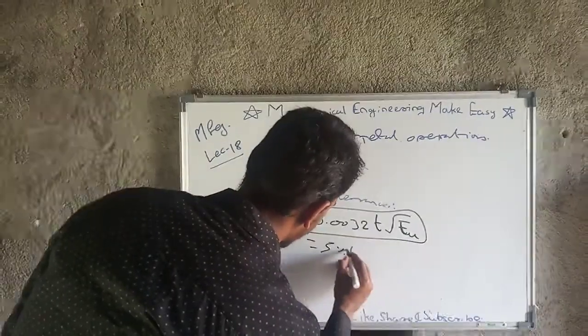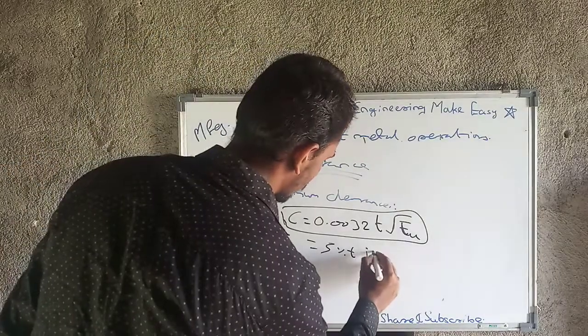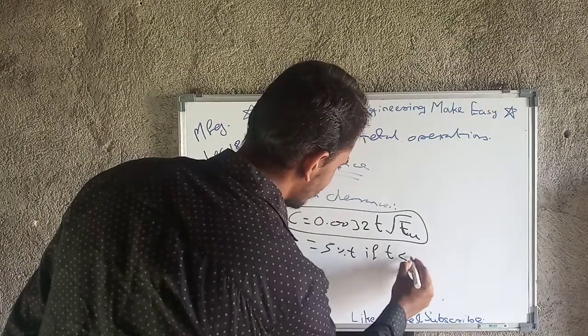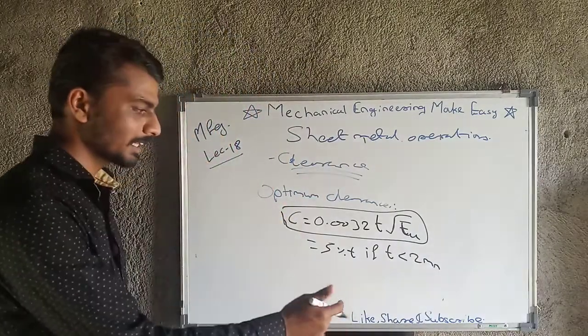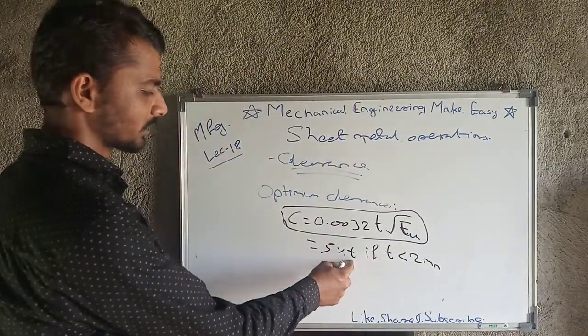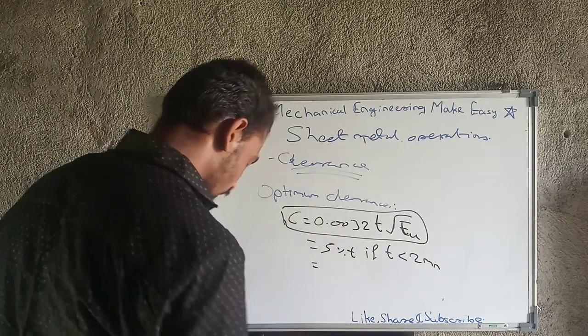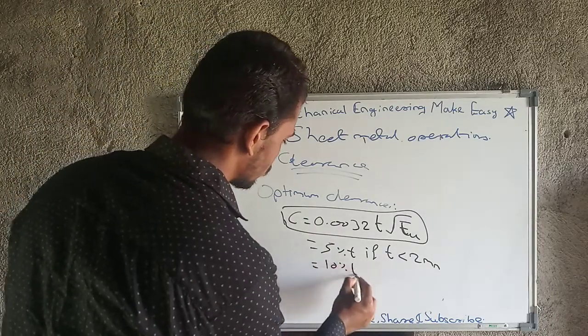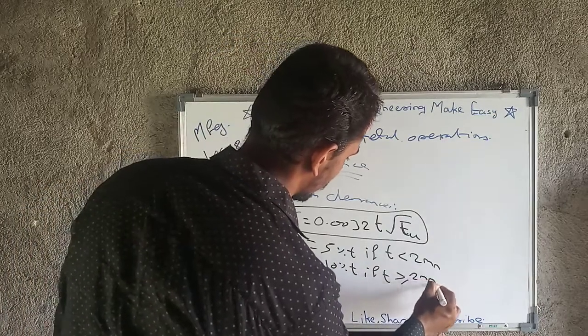The clearance will be 5% of T if thickness is less than 2 mm, and 10% of T if thickness is greater than or equal to 2 mm.